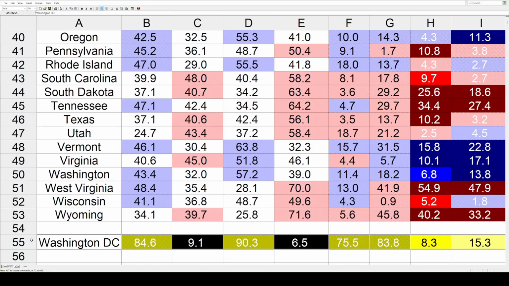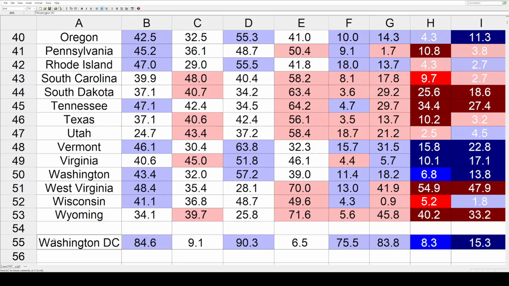Then we've got Washington, D.C. that hit a blue trend of 15.3. So those are all the states and all of the trends. Then, as always, we're going to take all of this data, we're going to put it on a map.